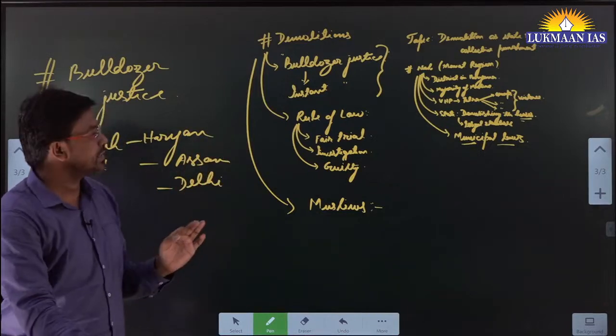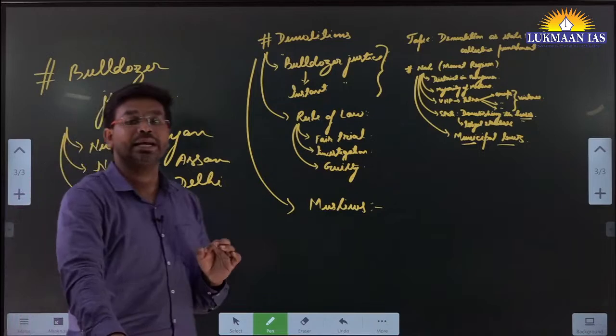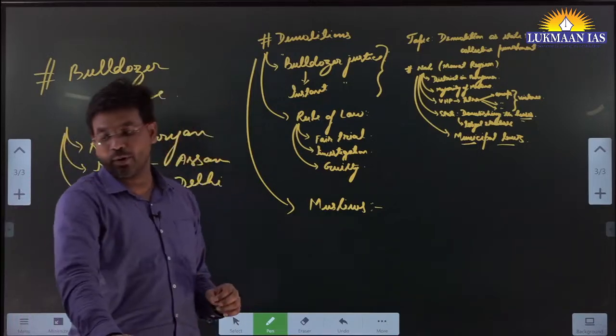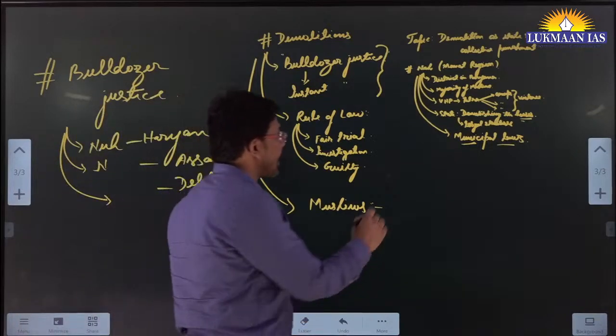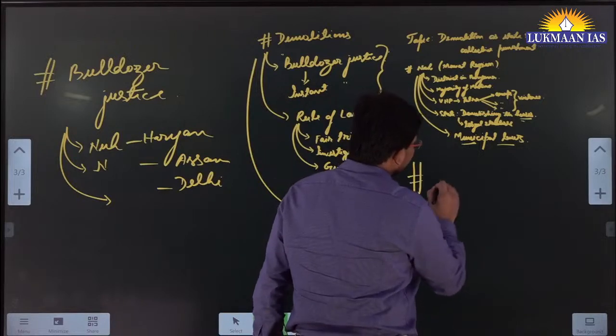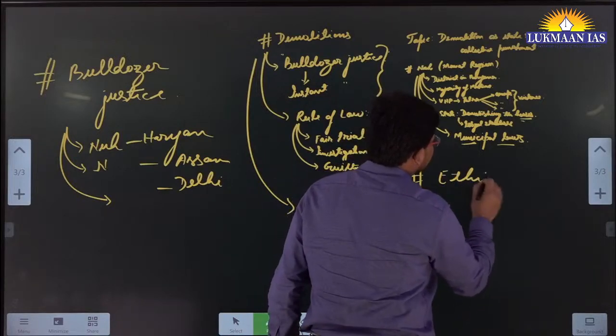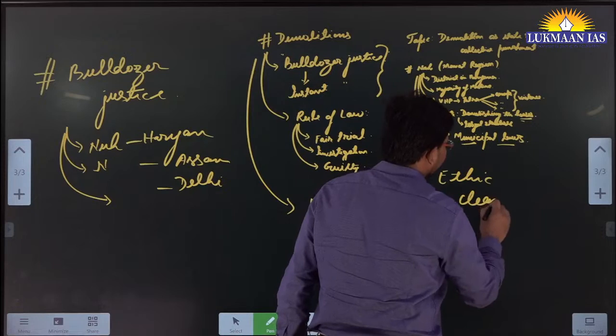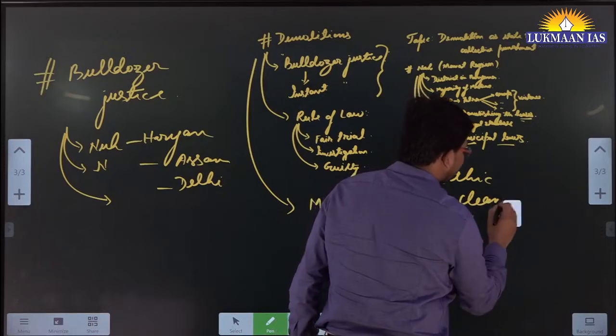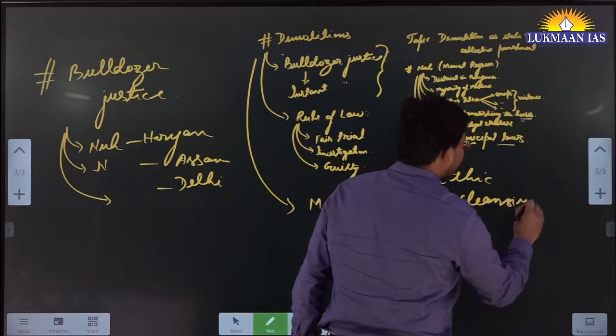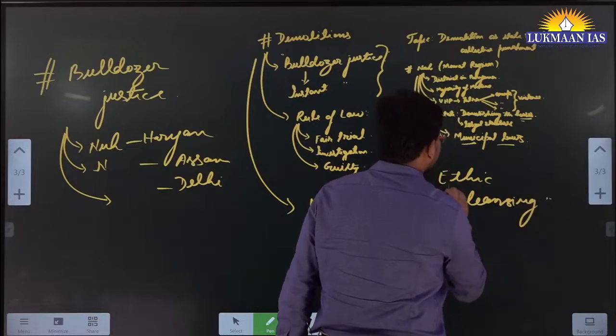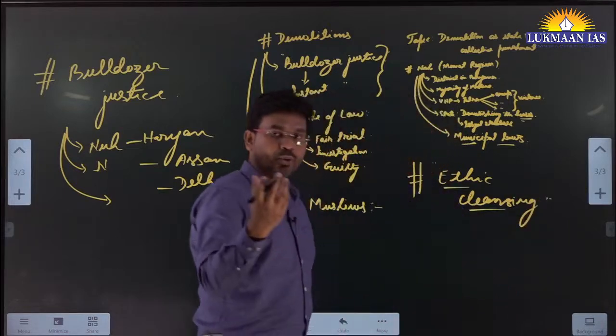The author also says that recently the Punjab and Haryana High Court has mentioned that a kind of ethnic cleansing is happening in India. This terminology has never been used in lighter words.